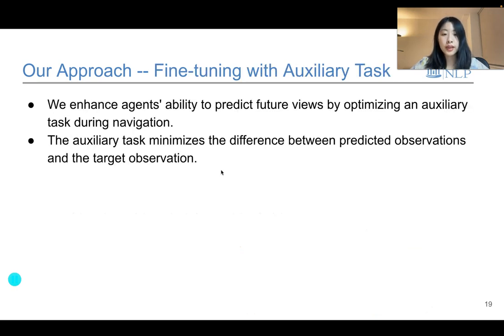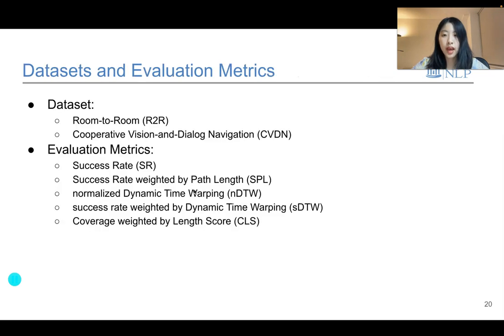We then fine-tune the agent on the step-by-step vision language navigation task. We further enhance the agent's ability to predict future views by optimizing an auxiliary task during navigation, which minimizes the difference between the predicted observations and the target observations. We conduct experiments on 2 datasets, room-to-room dataset and CVDN dataset.